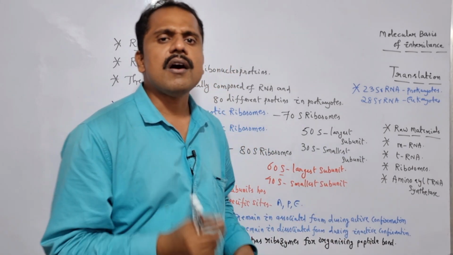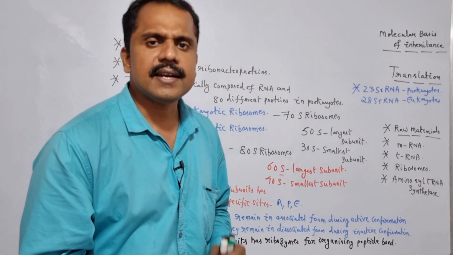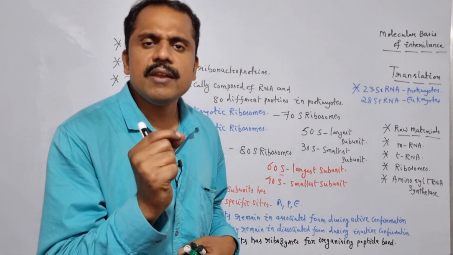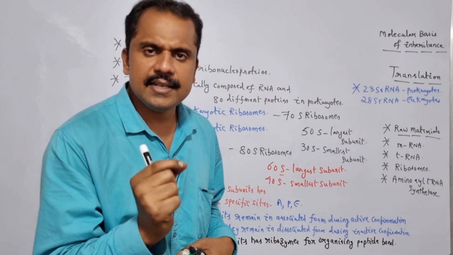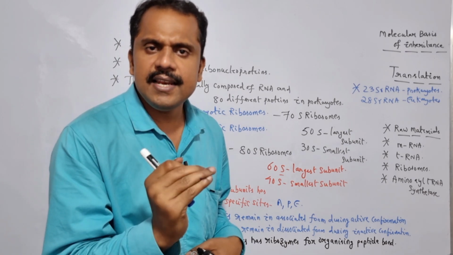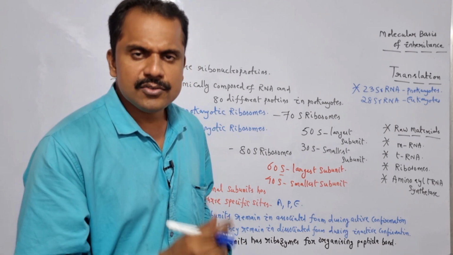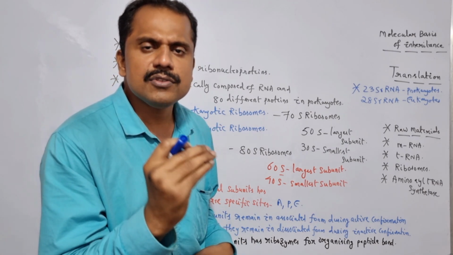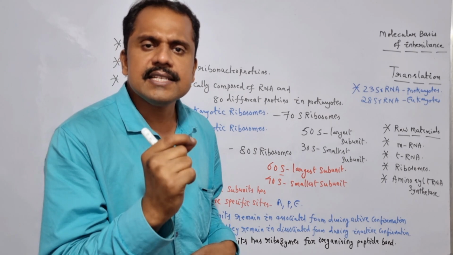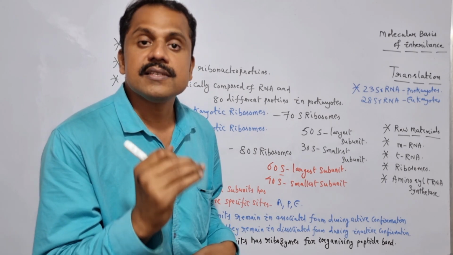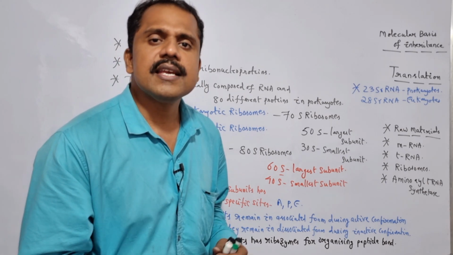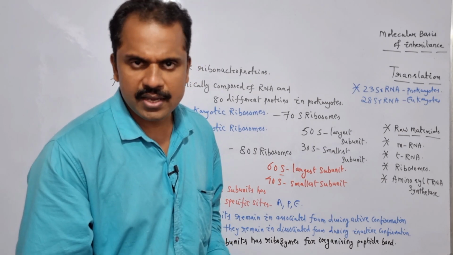So here in order to organize the translation mechanism, there is a requirement of two specific strategies, and these include one is adenylation and the other one is tRNA charging. Is it clear? So by taking advantage of these two specific strategies, the translation process commences both in prokaryotes and even in eukaryotes.